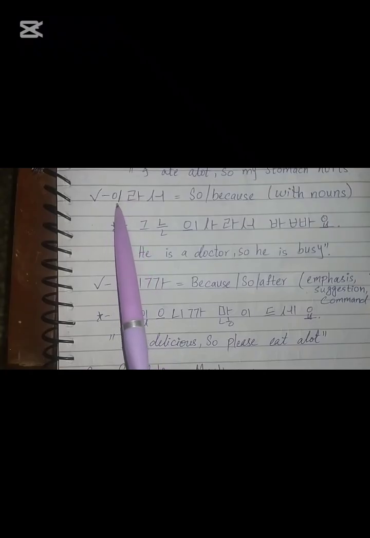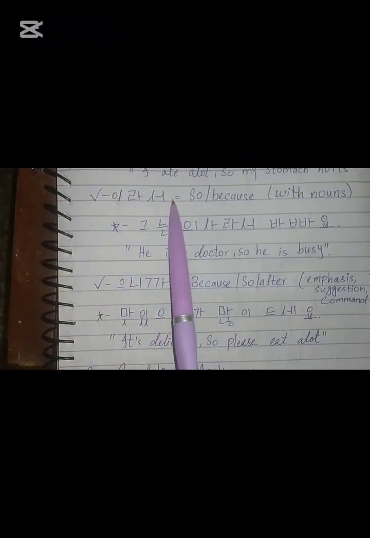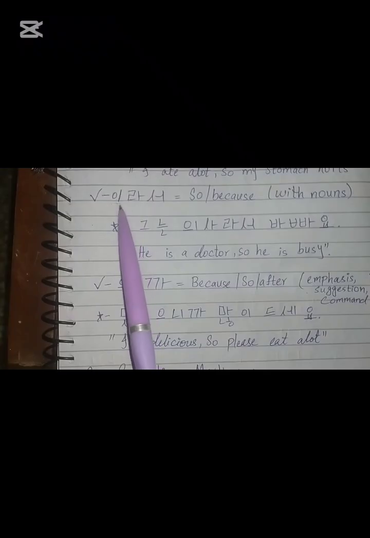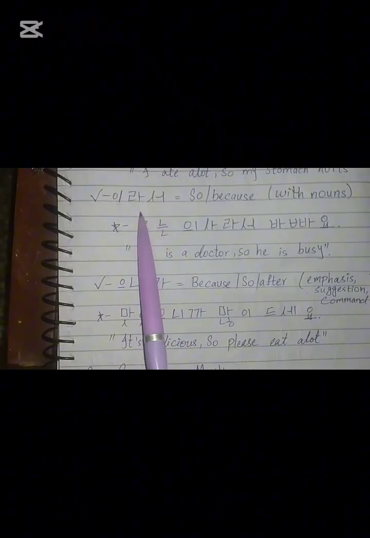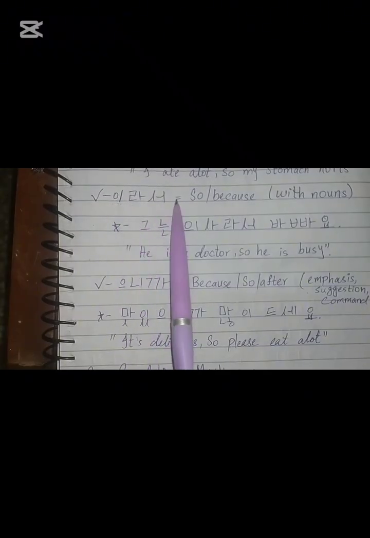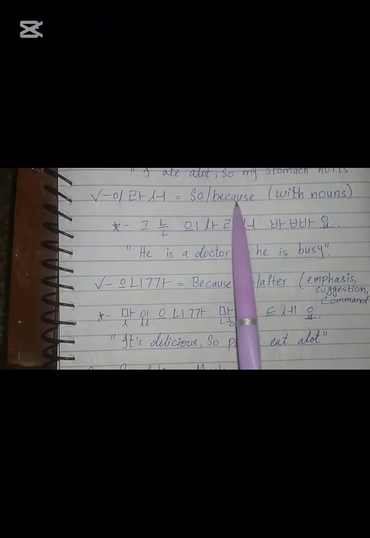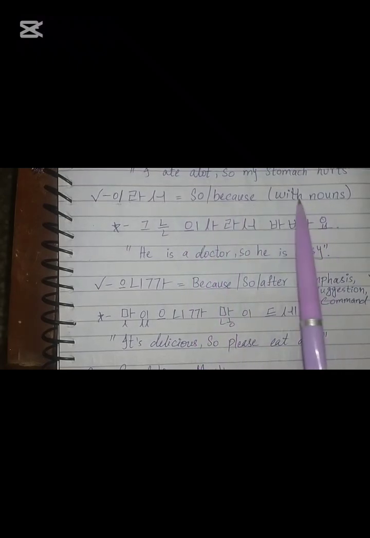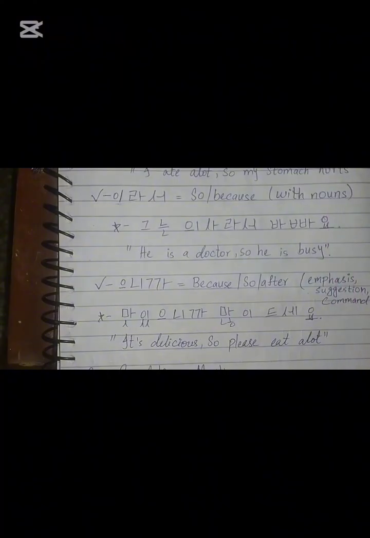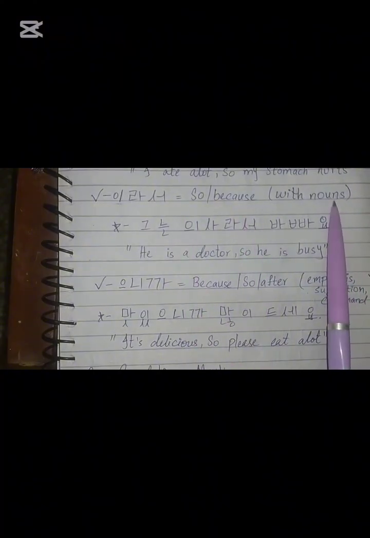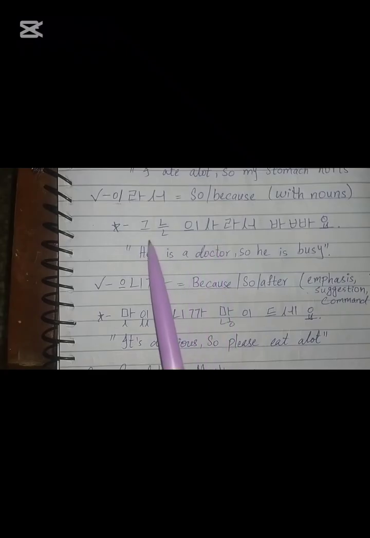Other than that, it's 라서. Whenever the word ends with a consonant, we use 이라서, and whenever it ends with a vowel, we use 라서. 라서 is basically used as so or because, and it's always used with nouns. 아서 and 어서 are used with verbs and adjectives, but this is used with nouns. So let's see an example.